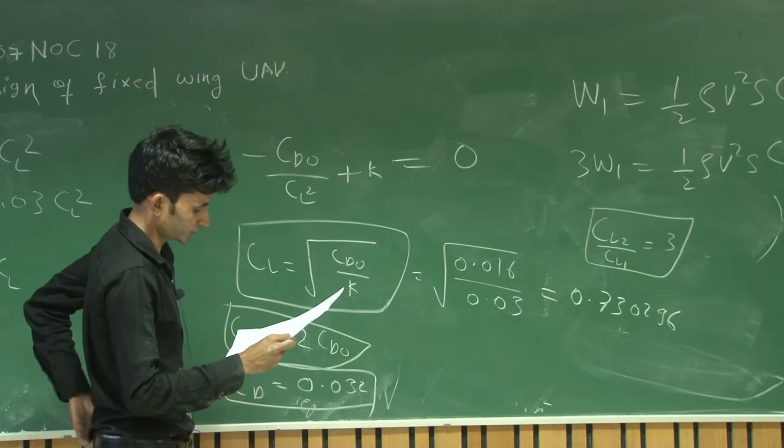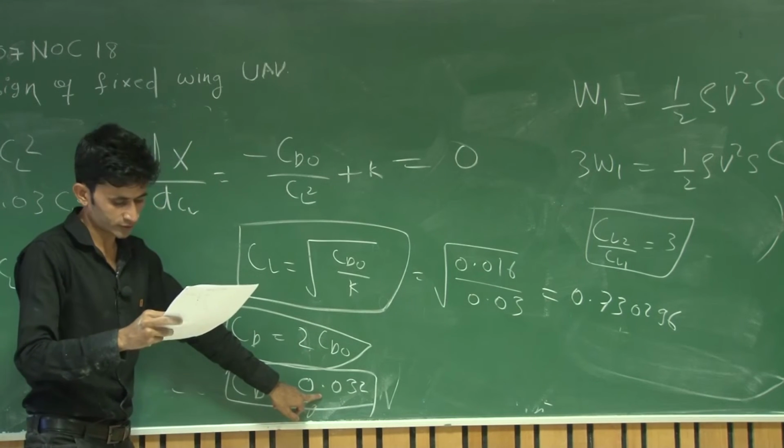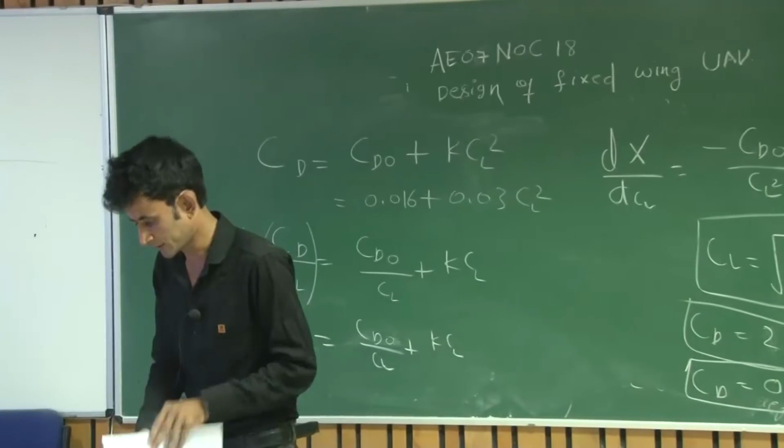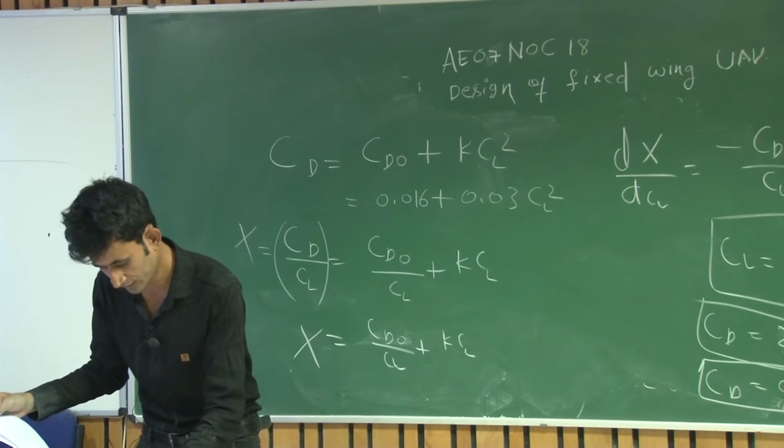And in 9th question you have to find the value of CD, which is 2 CD naught, which is 0.032. That is all about assignment 3rd. So last we will discuss about assignment 4th.